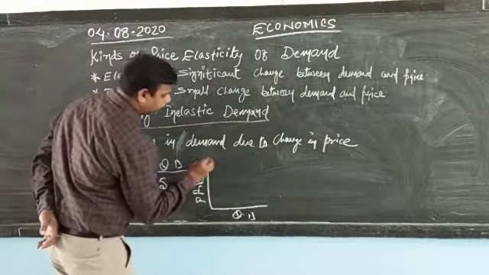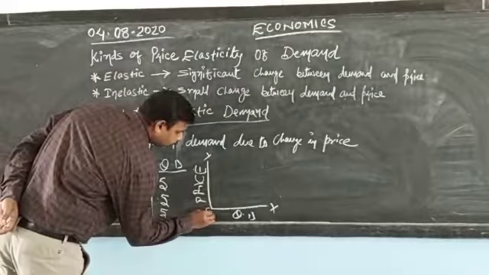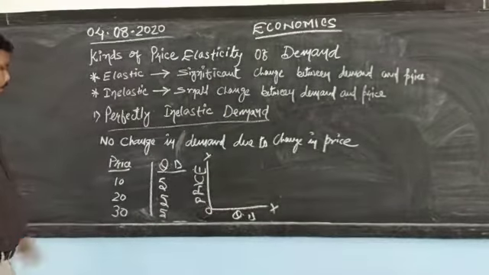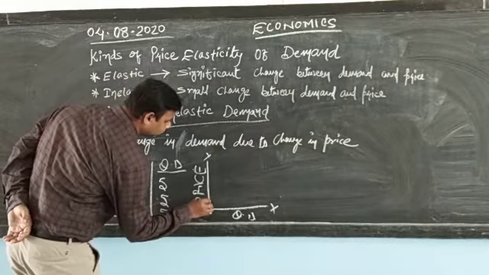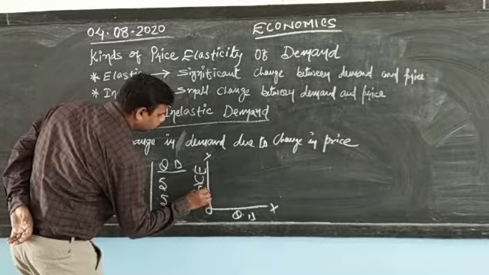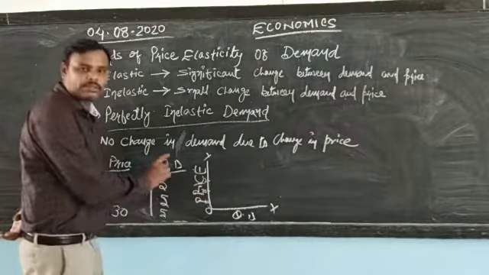This is your y-axis, this is your x-axis, and this is your origin. The price is, let's say this is 10, this is 20, and this is 30. The gap should be the same.